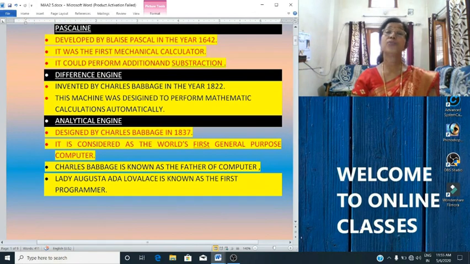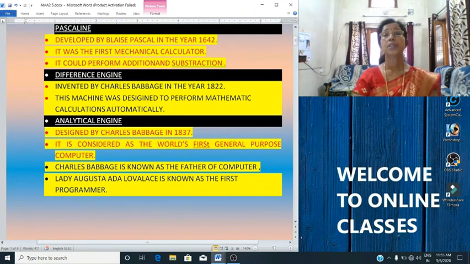Then we studied about the first programmer. Who is the first programmer of the world? Lady Augusta Ada was the first programmer. Why is she known as that? Because she gave the concept of programming using the binary language 0 and 1. She worked with Charles Babbage on the analytical engine.